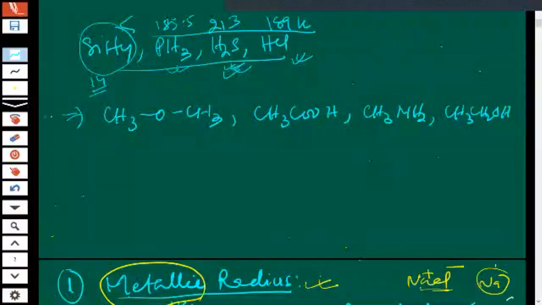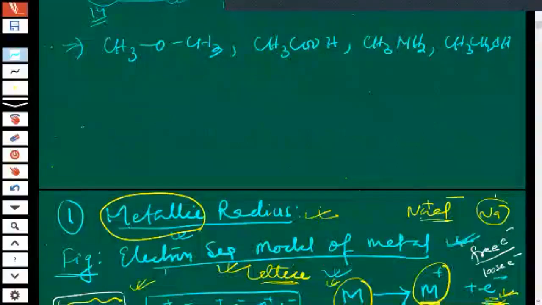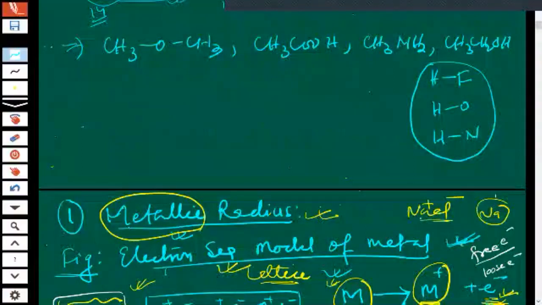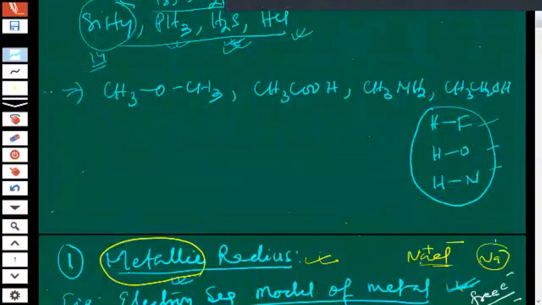Suppose somebody gave you this set and asked you which one is not having hydrogen bonding. So you know what is the criteria of hydrogen bonding, children? An H-F bond should be present, or an H-O bond, or an H-N bond, for hydrogen bonding. This is the requirement. Only three requirements. So tell me, where is the possibility of hydrogen bonding? Does this molecule have a possibility of hydrogen bonding?